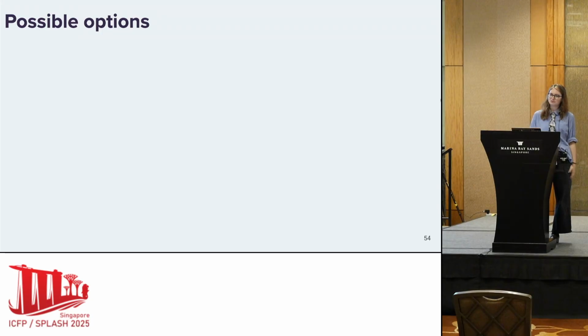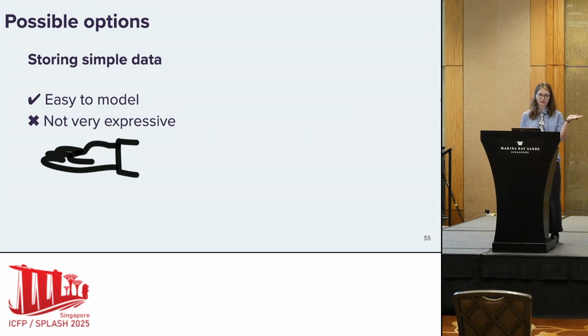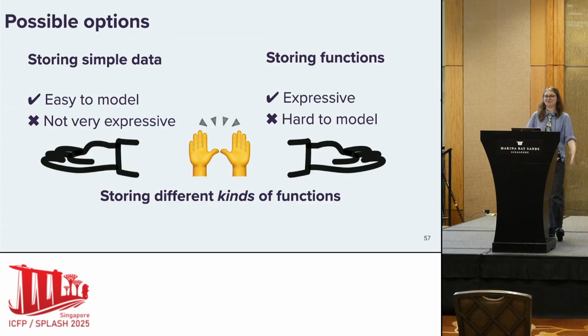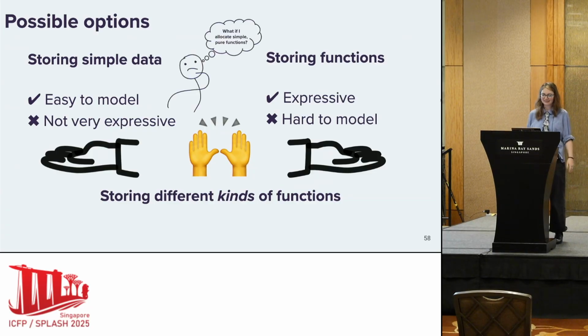So we have two possible options when using possible worlds models. On the one hand, we can simply store simple data. This is easy to model, but our resulting language isn't very expressive. On the other hand, we can store functions. We get very complicated models, but a very expressive language. But I want something in the middle, right? I want to store different kinds of functions. Remember our little guy at the beginning? What if I want to just allocate simple, pure functions?